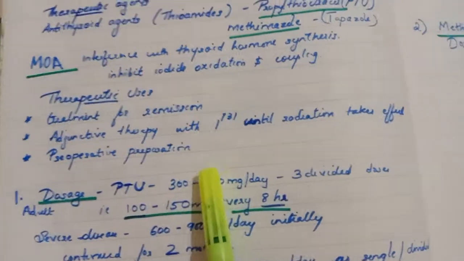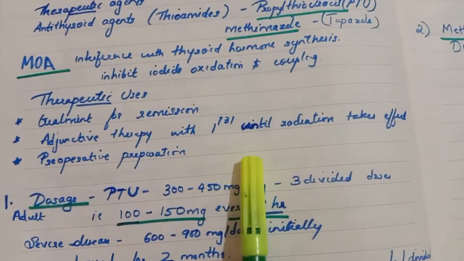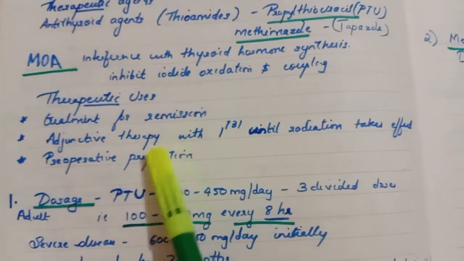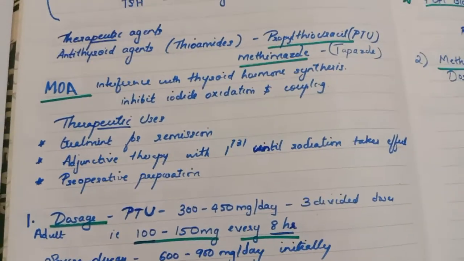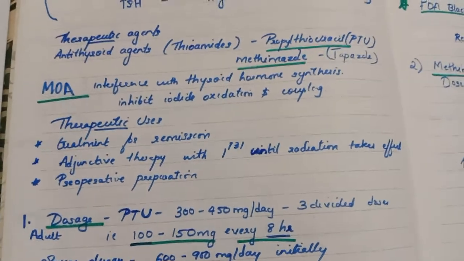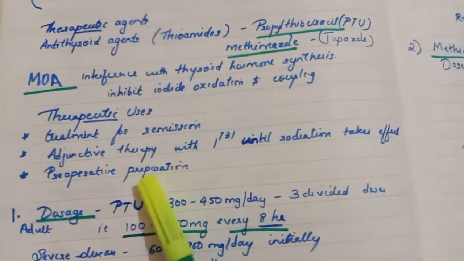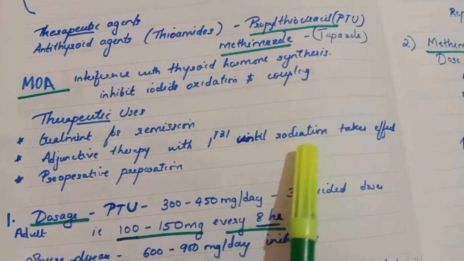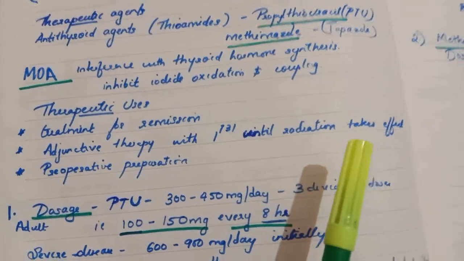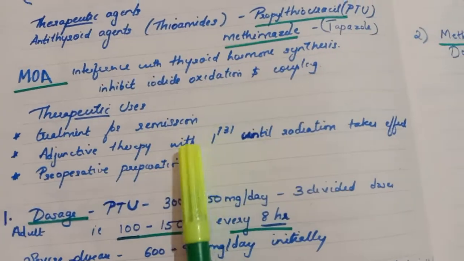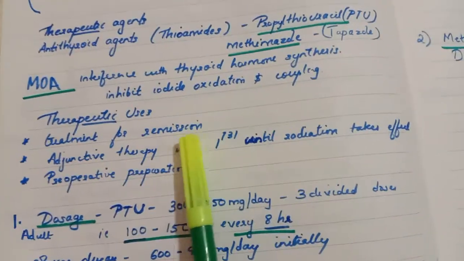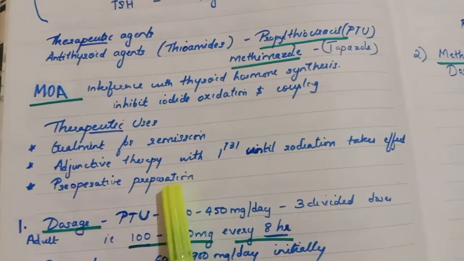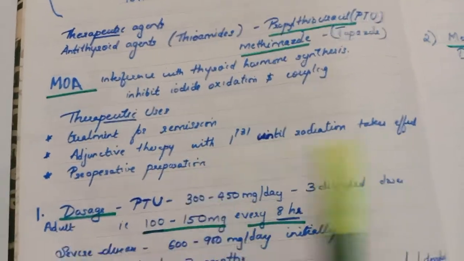So what is the goal of the therapeutic uses, or you can say what is the goal of the treatment? The goal is treatment for remission. We have to diminish the severity of the condition. Second is adjunctive therapy with iodine 131. Iodine 131 is a radioactive element, so with the primary treatment we can use this treatment also. And the preoperative preparation is also done. In case of surgery, we can give preoperative preparation.